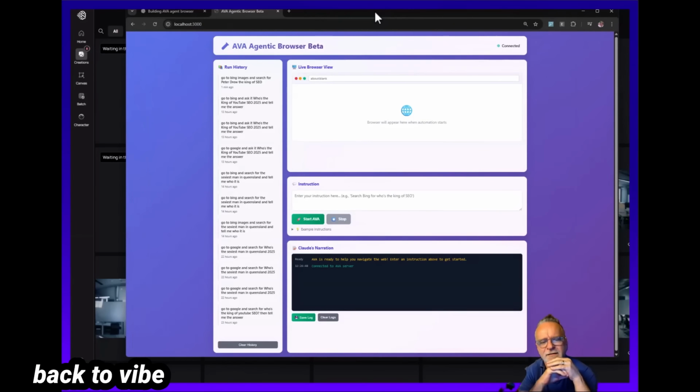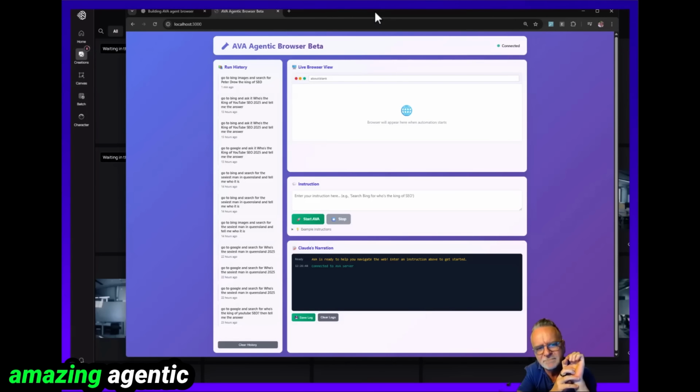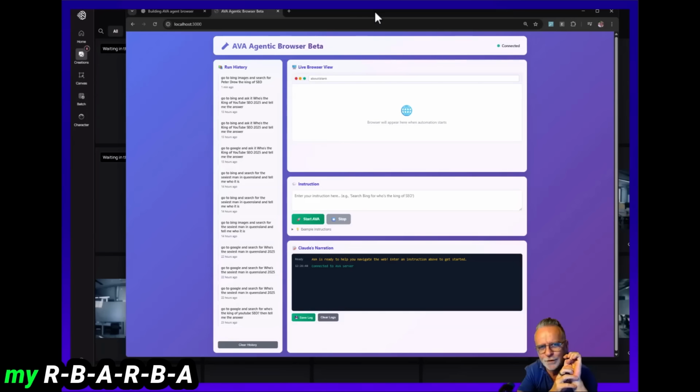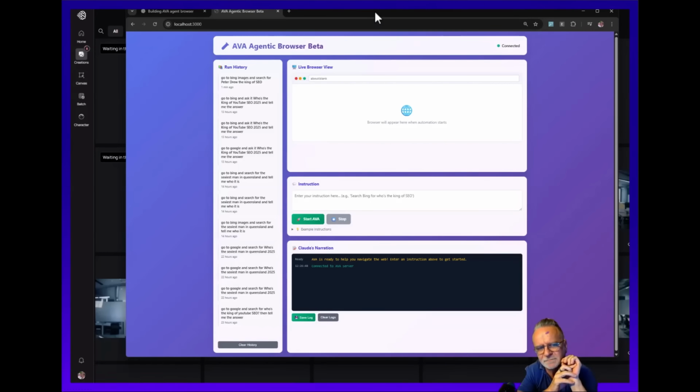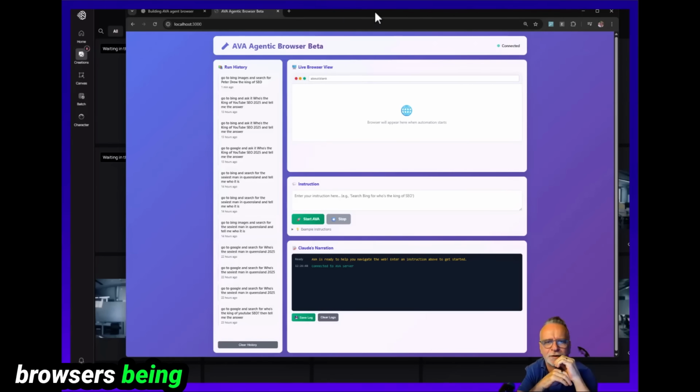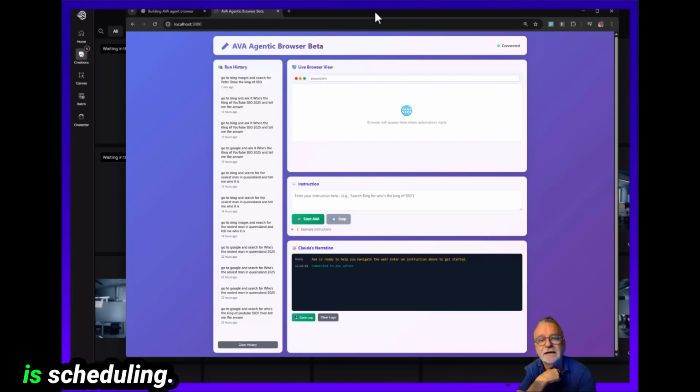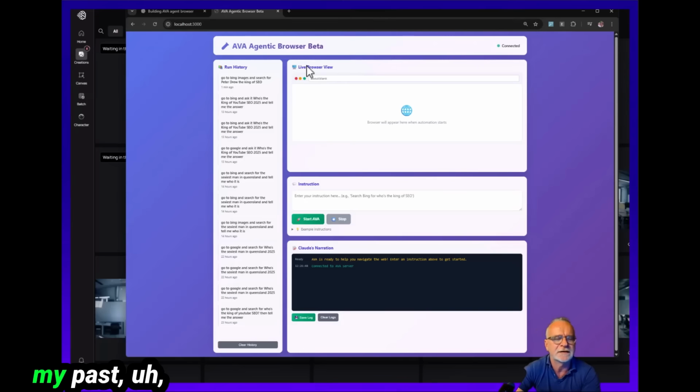This is getting back to vibe coding, where I have created this amazing agentic browser, which my RBA members will be getting access to once it's completed. And this is a browser that does anything you like. There are a couple of commercial browsers being released, but what they don't have and what this one will have is scheduling. You'll see these are my past prompts here.